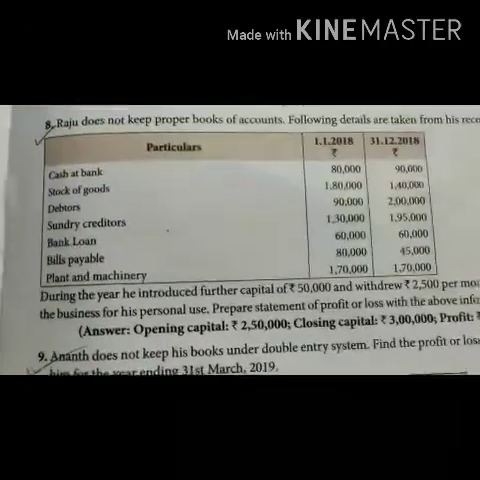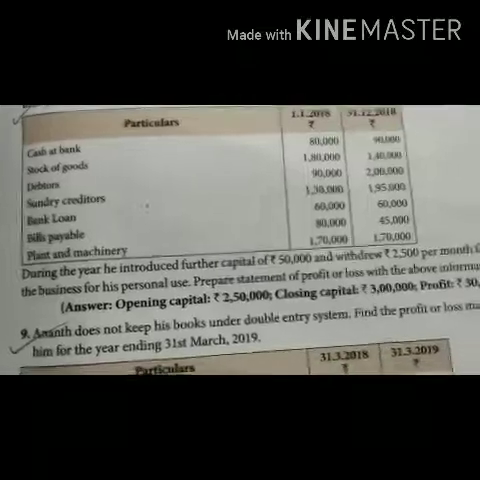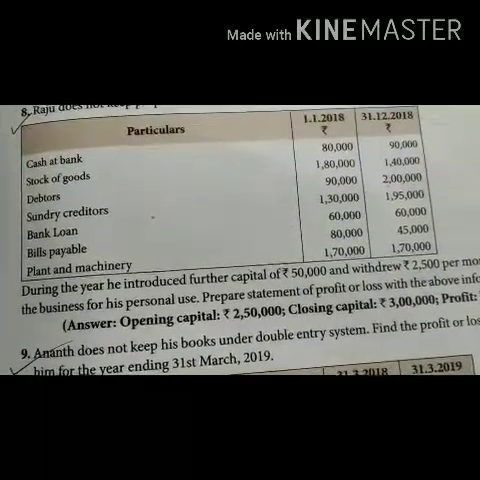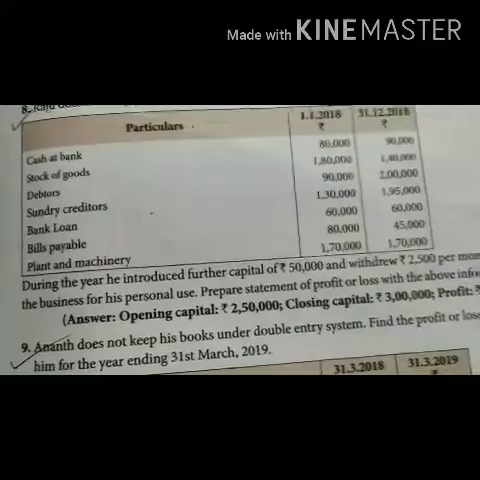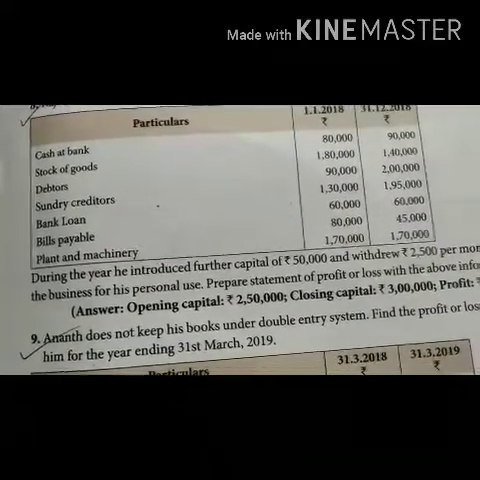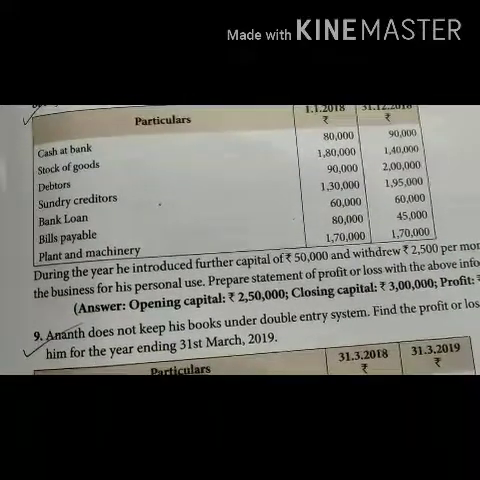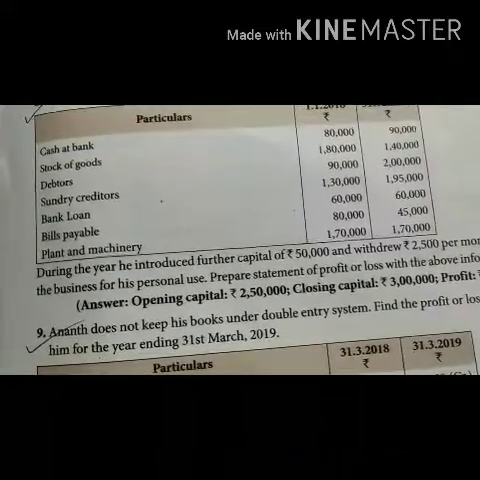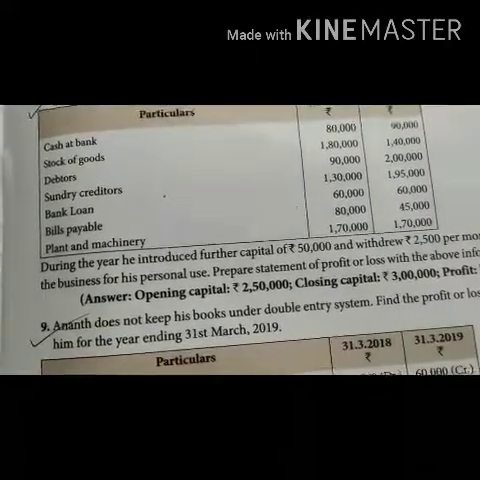Just look into the question again. Let us go through the items given in the question. Cash at bank is an asset. Stock of goods, asset. Debtors, asset. Sundry creditors, liabilities. Bank loan, liability. Bills payable, liability. Plant and machinery, asset.